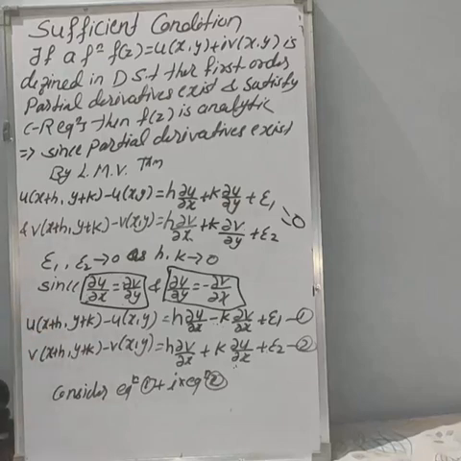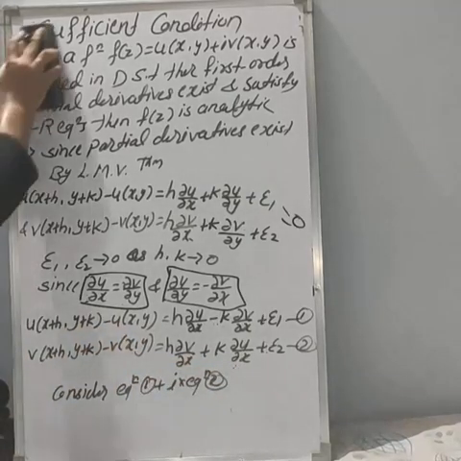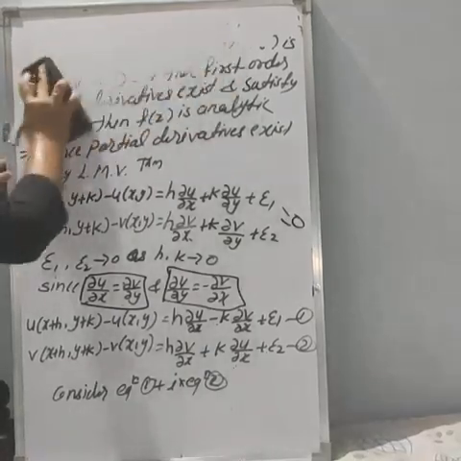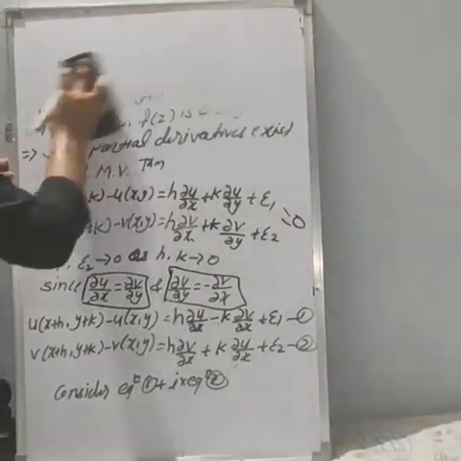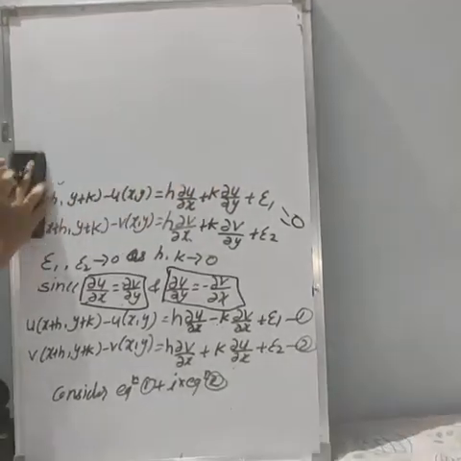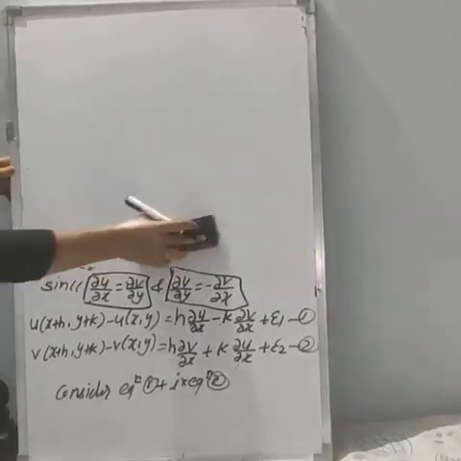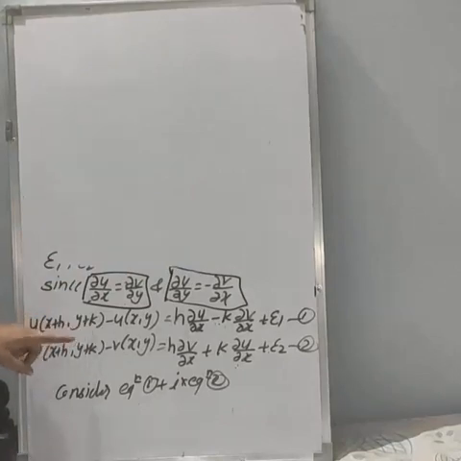Okay. Now we will solve this equation because we have to prove f dash of z exists. So for that, consider equation 1 plus i into equation 2. Let us see what we will get. First we will add the LHS side, then we will add the RHS side. In the LHS side, what we are having here is u of x plus h comma y plus k. This plus this, then this plus this. Equation 1 plus i into equation 2 means we have to multiply i to this equation, then add these two.